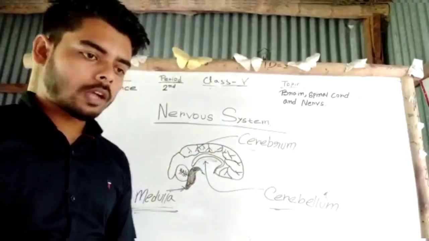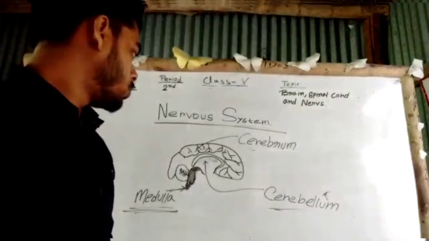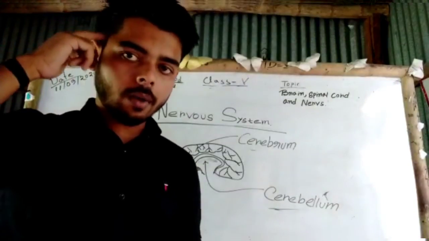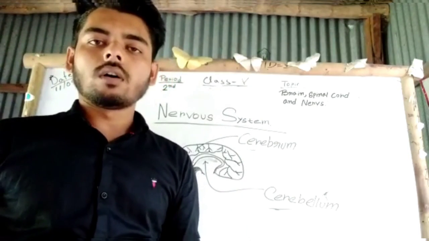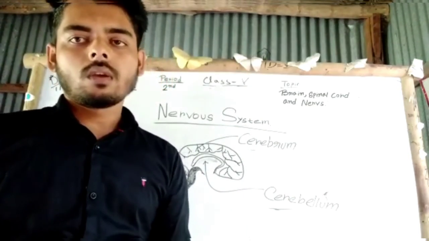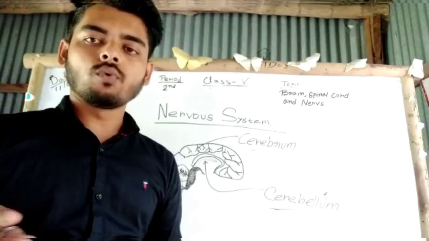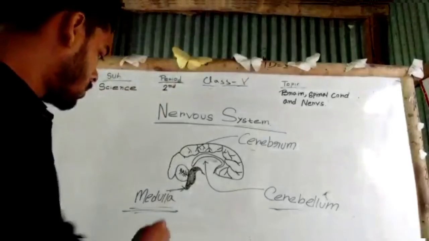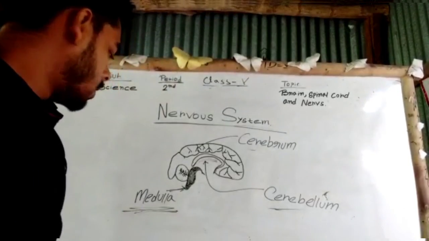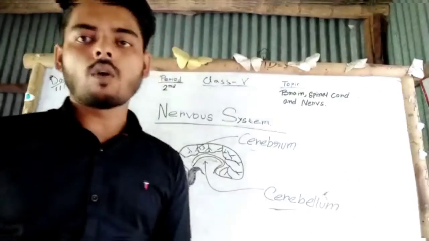Actually brain is situated under our skull. Skull protects our brain from outer injury. Between brain and skull there is a fluid. Now the function of medulla. Actually medulla is the busiest part of our brain.